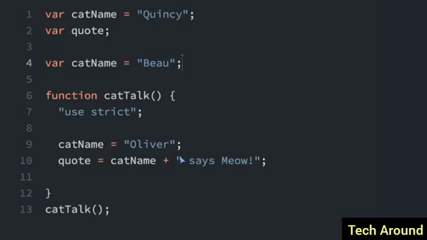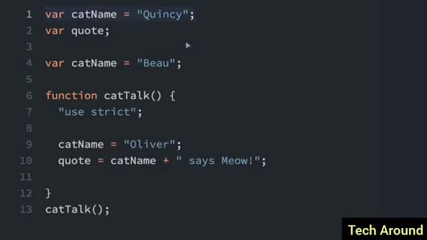For a long time in JavaScript, if you were going to declare a variable, you had to use the var keyword. But starting with ES6 in 2015, we can now declare variables with let and const as well. Over the next few lessons, I will be talking about what let and const do that's different than var. But one of the things is that let does not let you declare a variable twice. So let's look at this example.